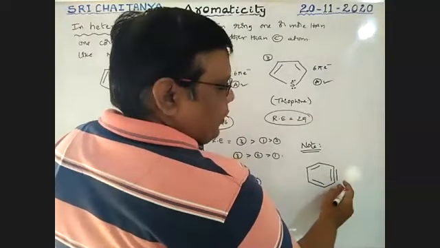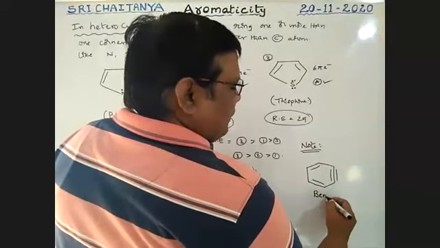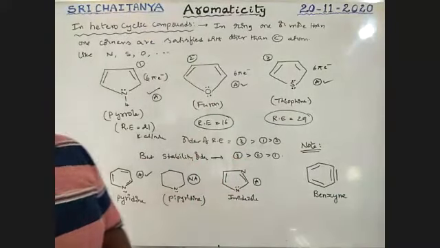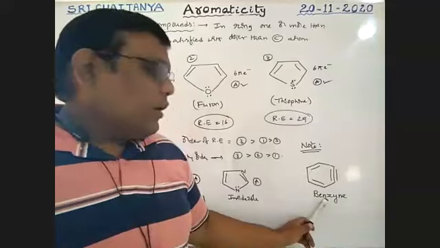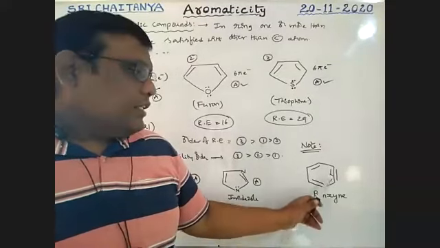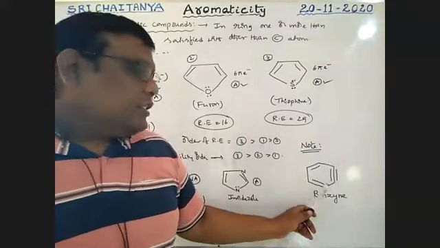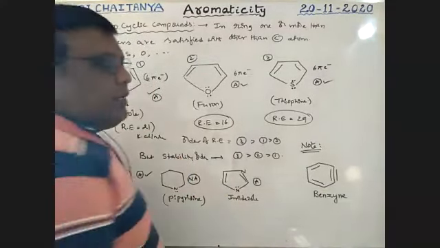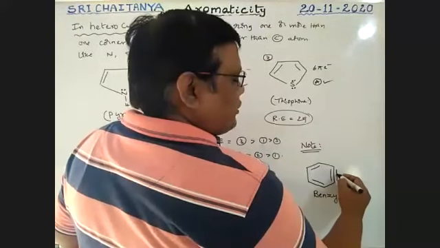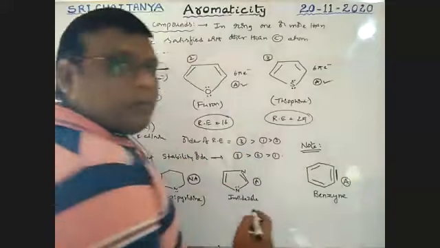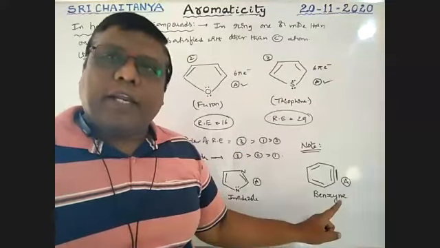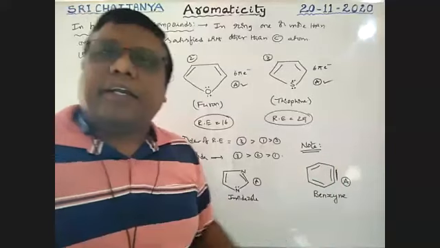Now one more. This is a triple bond, boys. This is called benzyne. Please be conscious. So this is a triple-bonded compound. This benzyne is also aromatic. This pi bond is not considered, boys. This benzyne is aromatic, but it is very, very reactive.